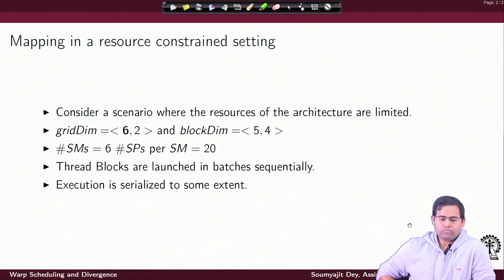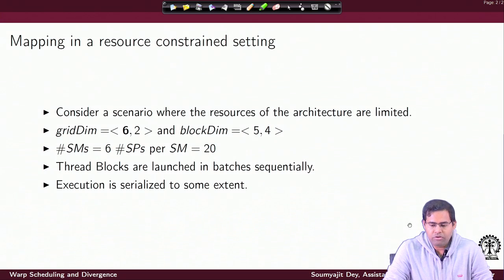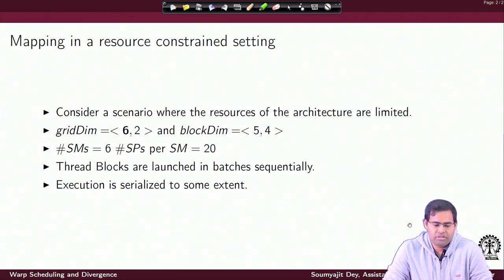So, consider this kind of a mapping in a resource constraint scenario, where the resources of the architecture are limited.